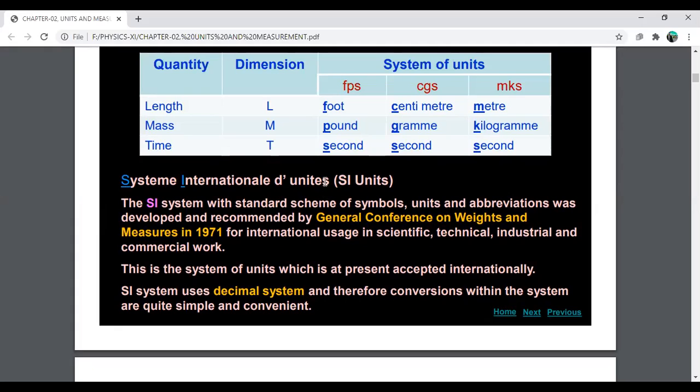As we know that the General Conference on Weights and Measures is situated in Paris, that is the capital of France. Therefore, in French language, international system of unit can be written as Système International d'Unités and hence abbreviated as SI units.